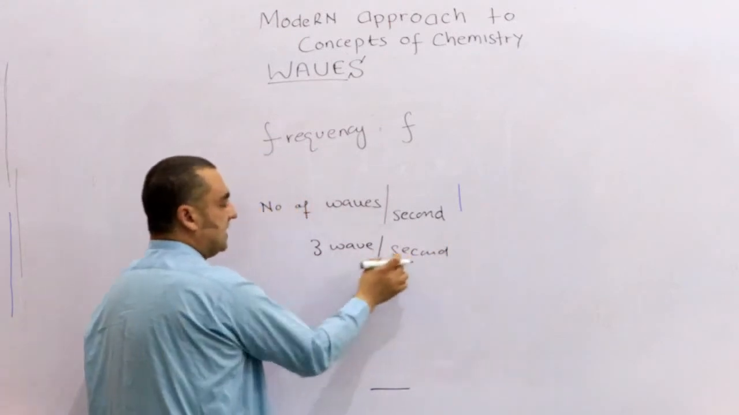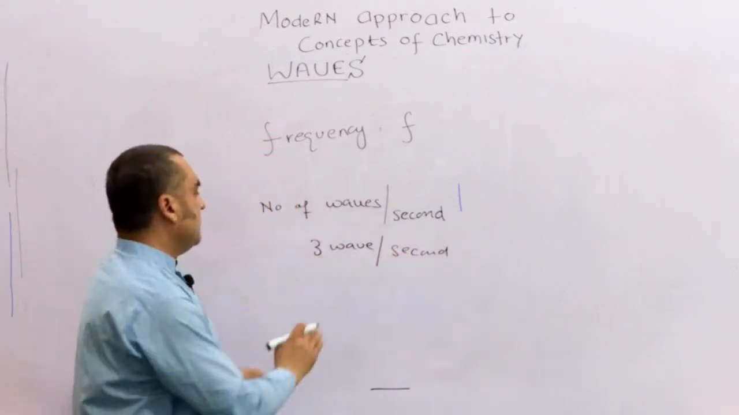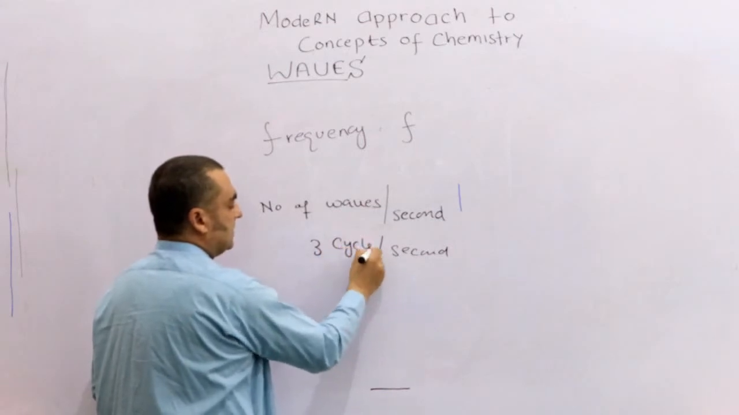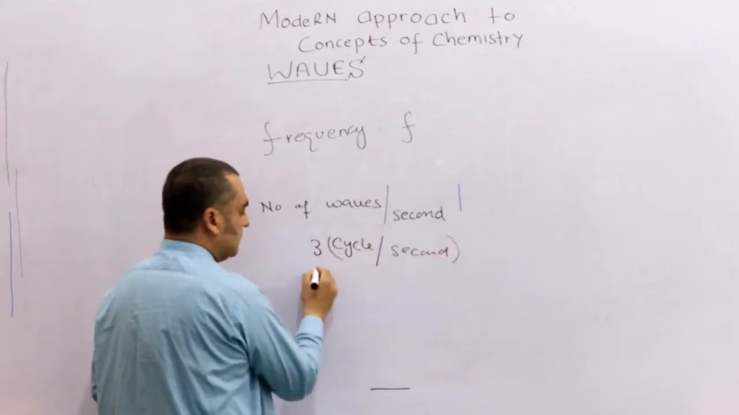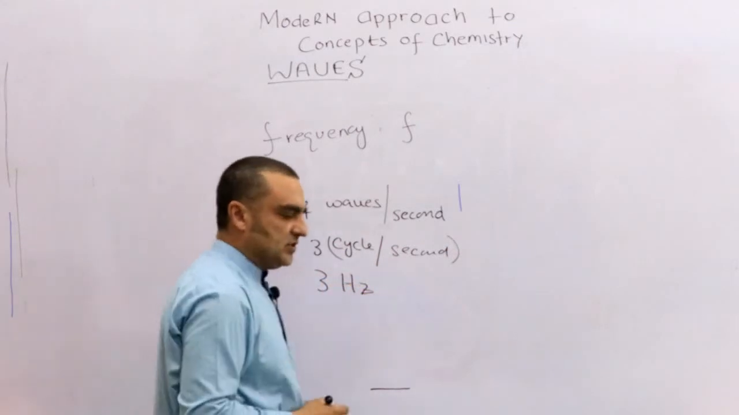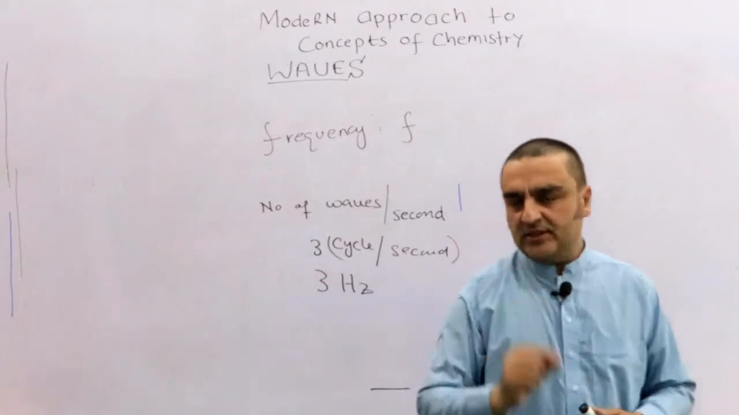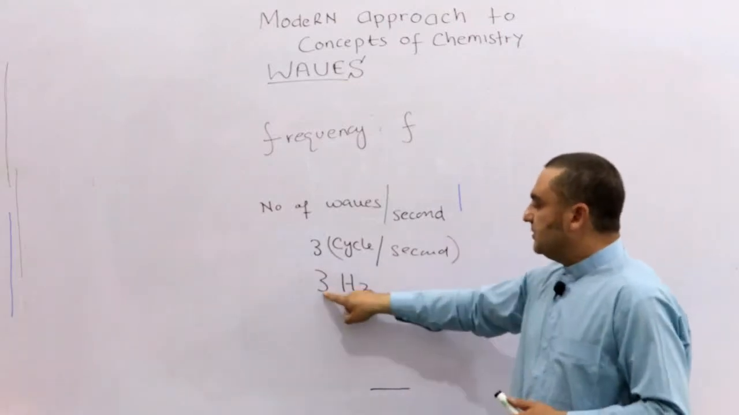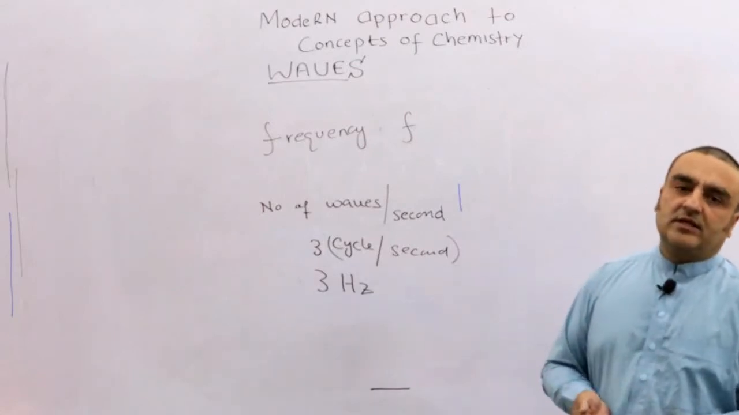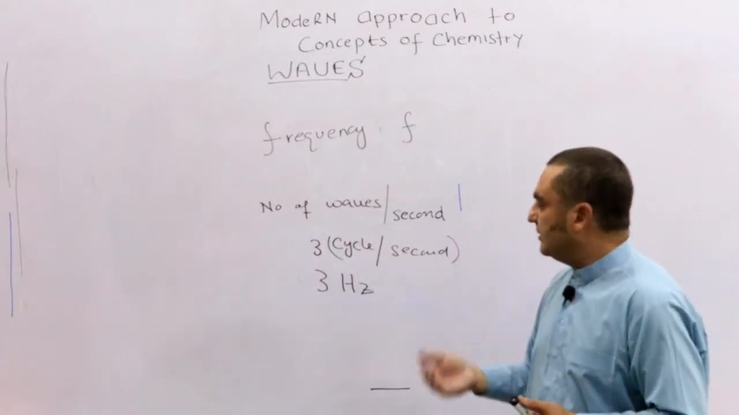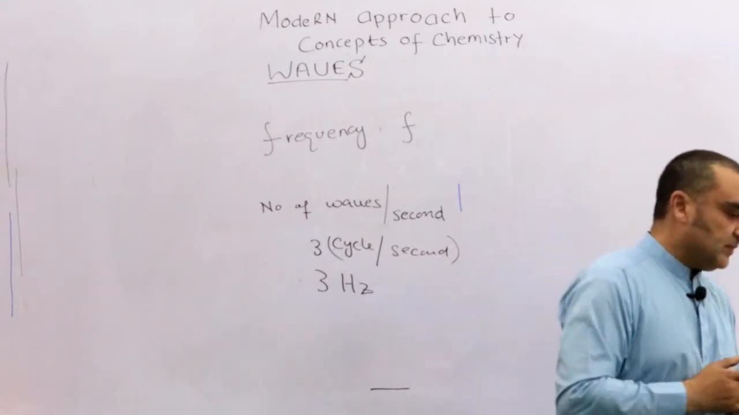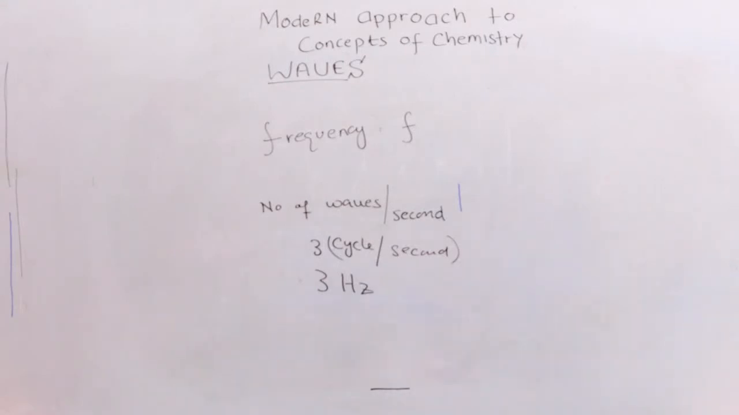So cycles per second, waves per second, or 3 cycles per second, is called hertz. So it is 3 hertz, capital H and small z. I am writing the small z like a big Z, but okay. This 3 hertz, where frequency is determined in hertz, okay, or represented in hertz.